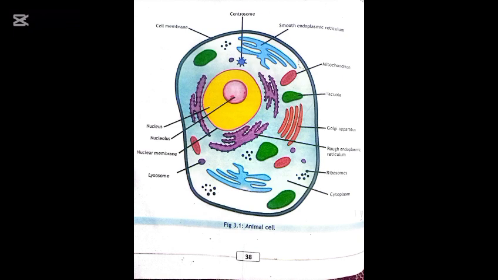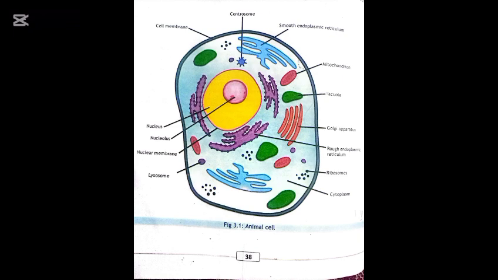Next part is rough endoplasmic reticulum, or you can also say RER. It has ribosomes attached to its surface. Its function is protein transport. Next is smooth endoplasmic reticulum. It has no ribosomes attached to its surface. It helps in making fats and transporting different materials.